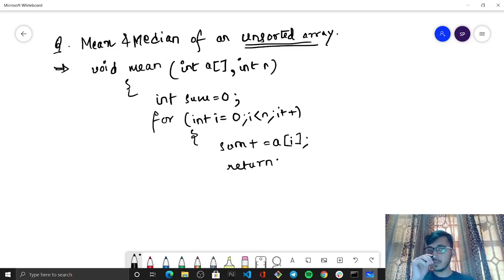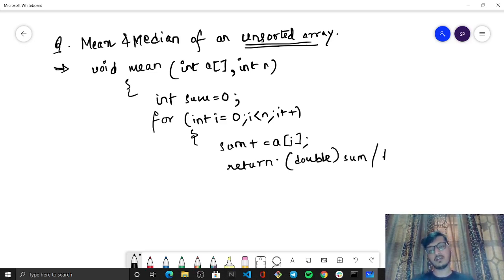but now what we will be returning is, it may be that the elements inside the array are decimal, or it may be that the sum might end up being decimal. तो what we will be doing here is that typecasting, यानी explicit, हम explicitly इसको typecast कर देंगे. जो हमारा रिटर्न होगा that will be double of sum by double of n, right? So that is it for the first function for mean.